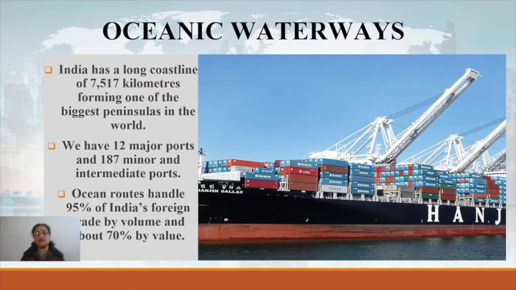Now, let's talk about the other type of waterways, which is oceanic waterway. Okay. Now, just now I told you in the earlier part that India has a long coastline. What is the length of the coastline? The coastline is almost 7,517 kilometers, forming one of the biggest peninsulas in the world. So we have 12 major ports and 187 minor and intermediate ports. And in this manner, these all are helping us a lot in trade activities.